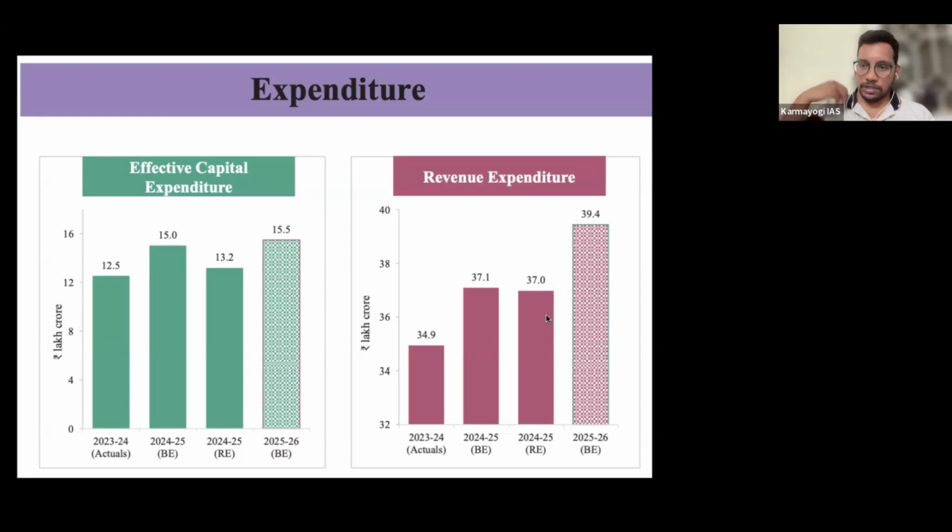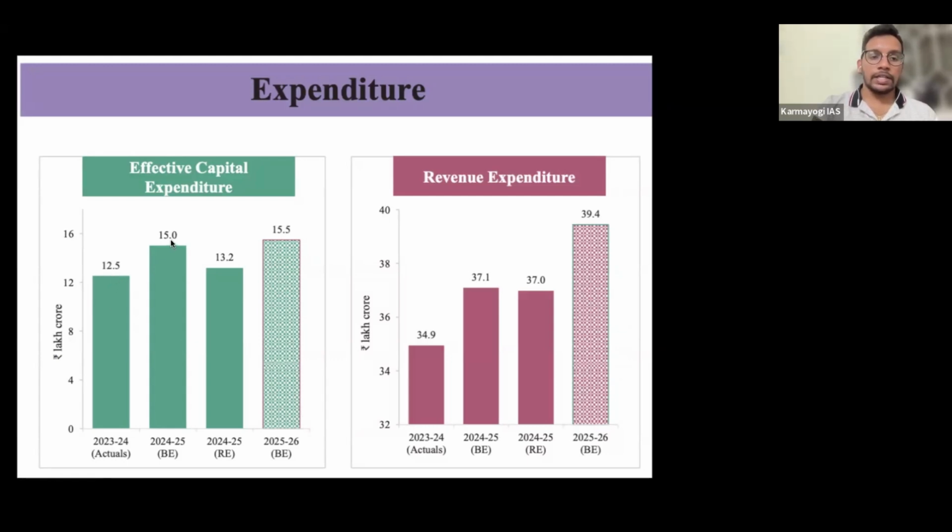These both if you add, we will get the effective capital expenditure. Okay, so that is 15.5 lakh crores for the upcoming year 2025-26.